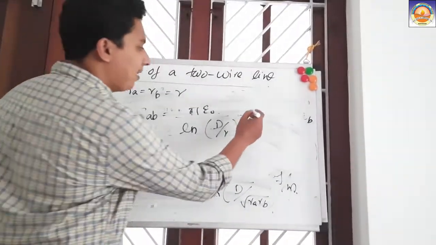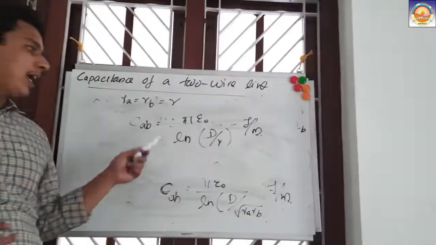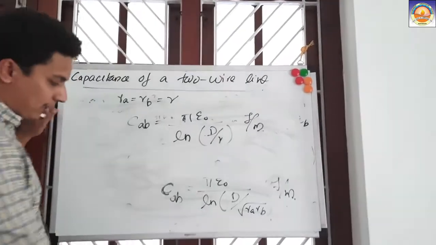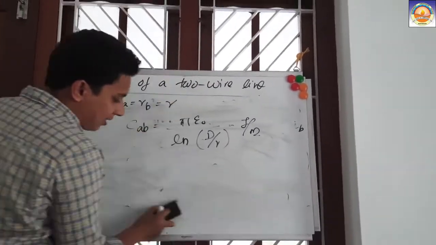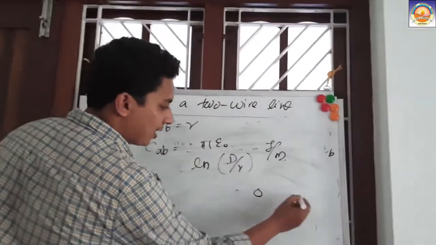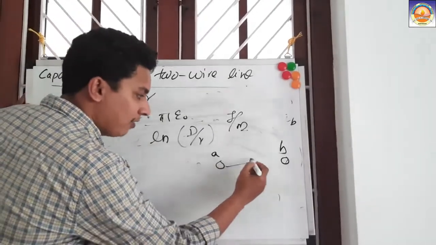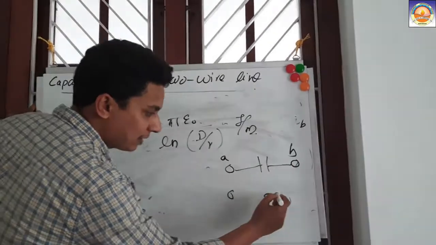This is quite similar to the expression that we derived for inductance also. This similarity you can see all around. Usually the capacitance value is not represented between two conductors, like this A and B, the total CAB that we derived now. Usually it will be represented with respect to ground.